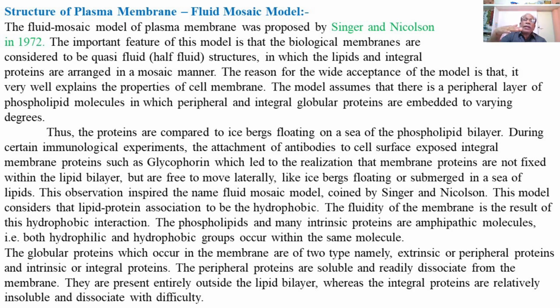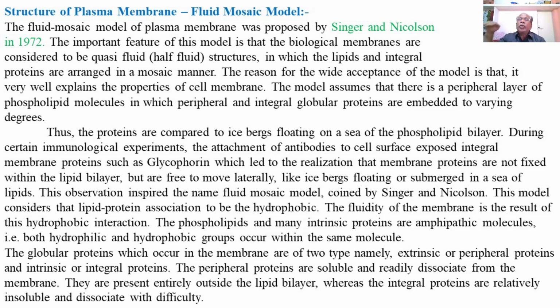Remember one thing, that the fluid mosaic model has a fluid component composed of the lipids. The proteins of the plasma membrane are compared to the icebergs floating on a sea